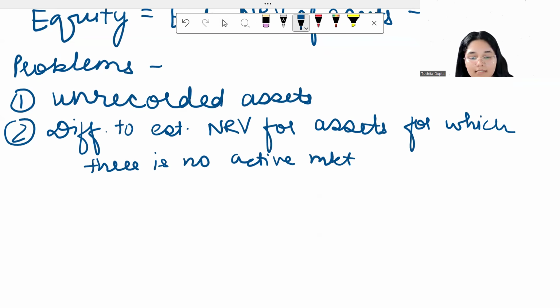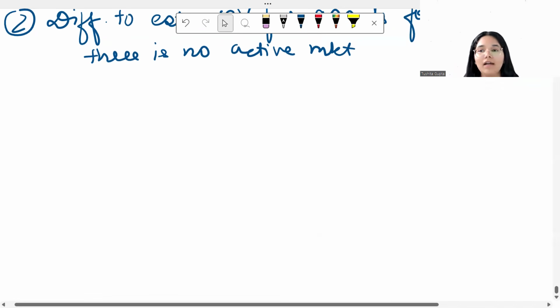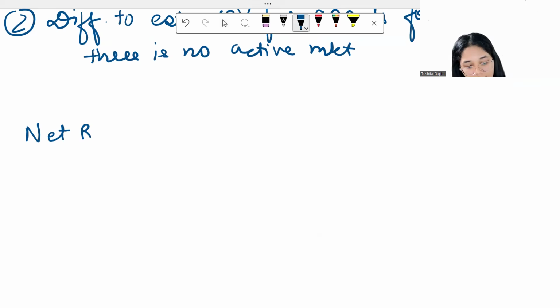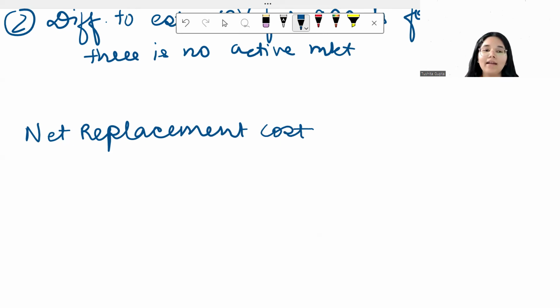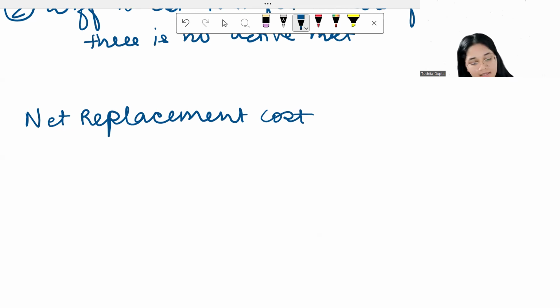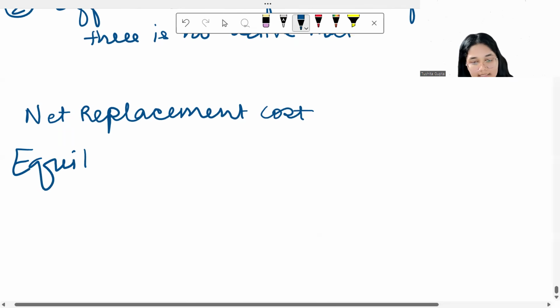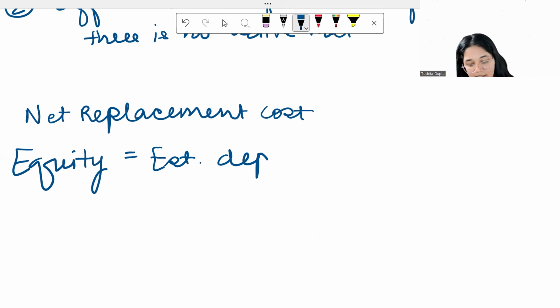Now let us move towards the third method, which is also available under your asset-based valuation. This method is called net replacement cost. So how much will it cost if I want to buy a business and I'm basing its value on how much it's going to cost to replace all of the assets that the business currently has. So the value of equity in this scenario is given as the estimated depreciated replacement cost of the assets.